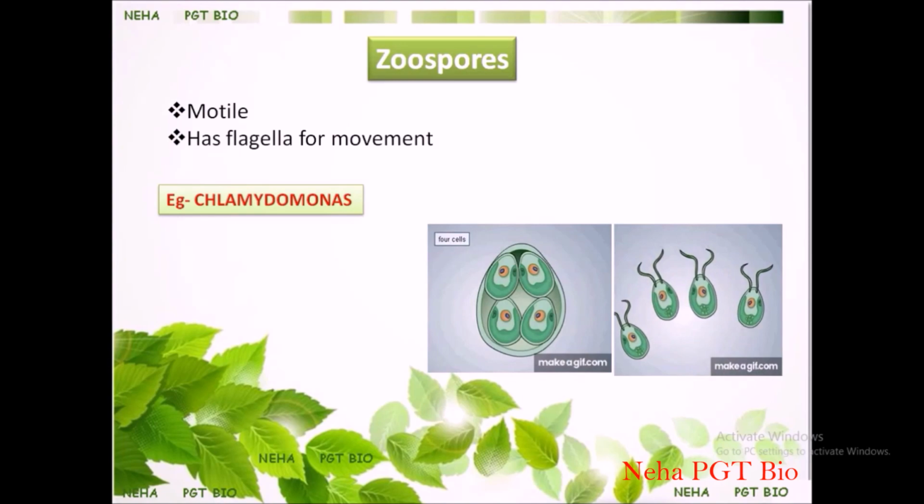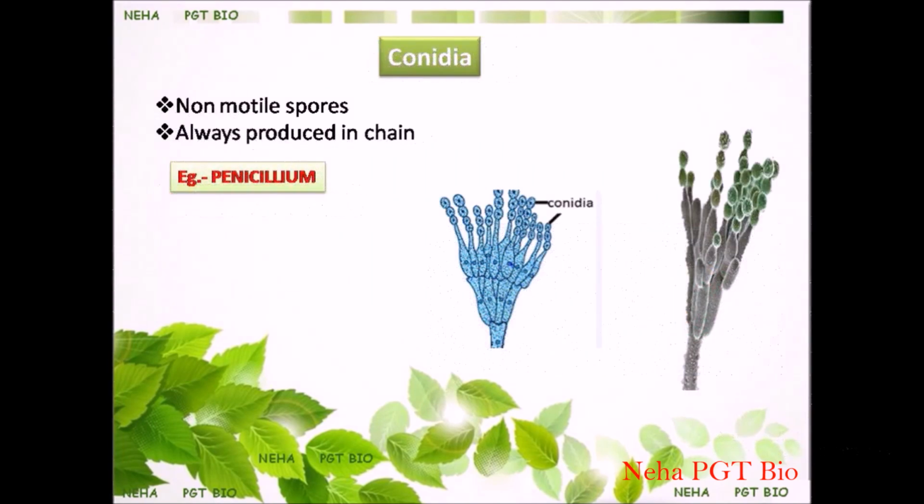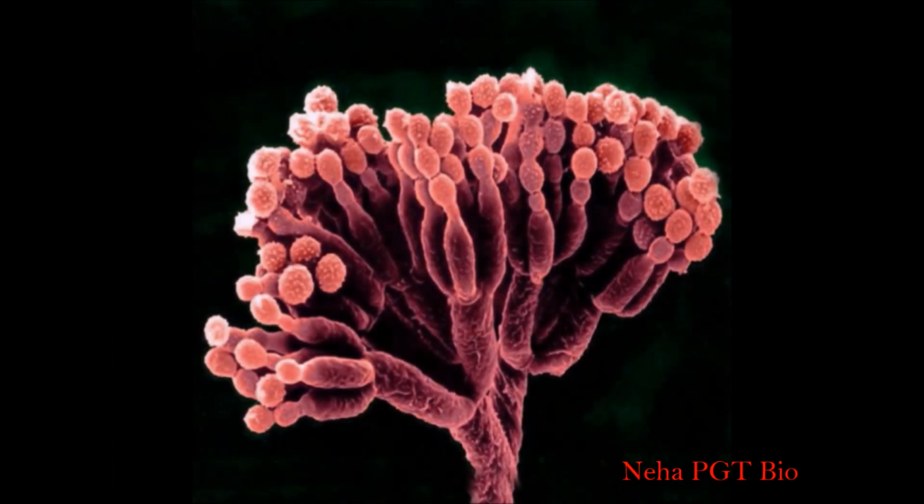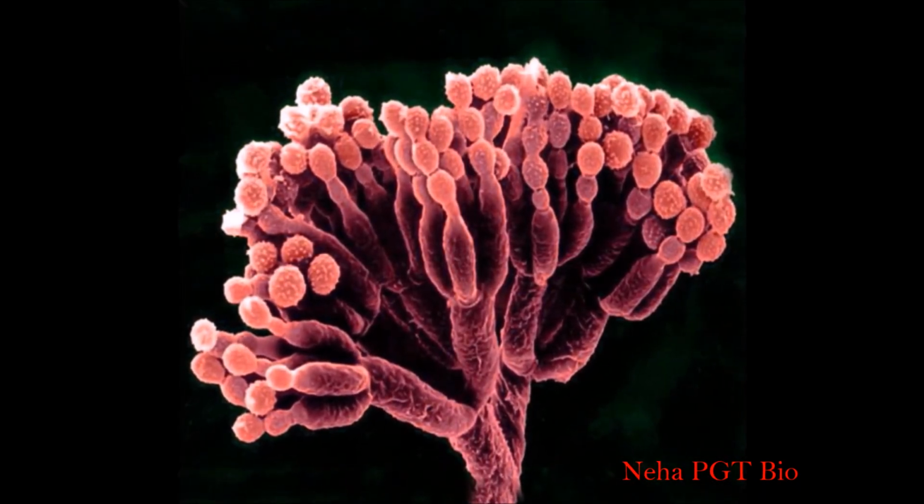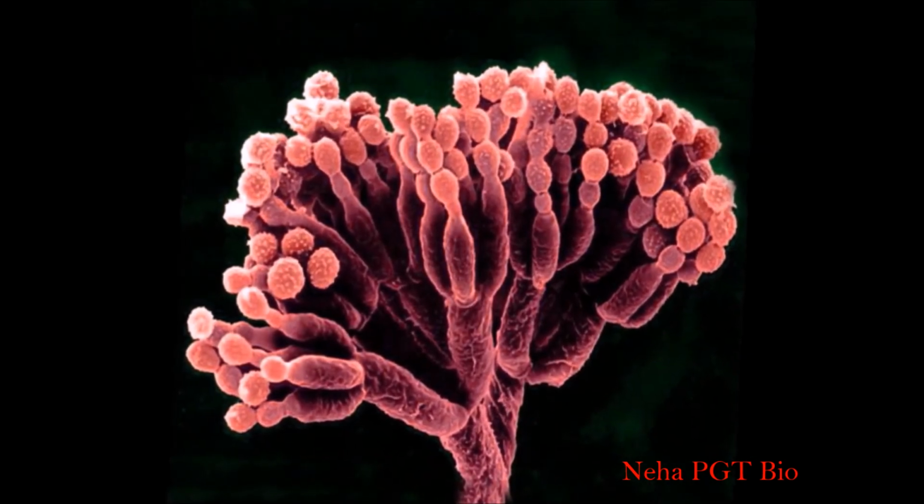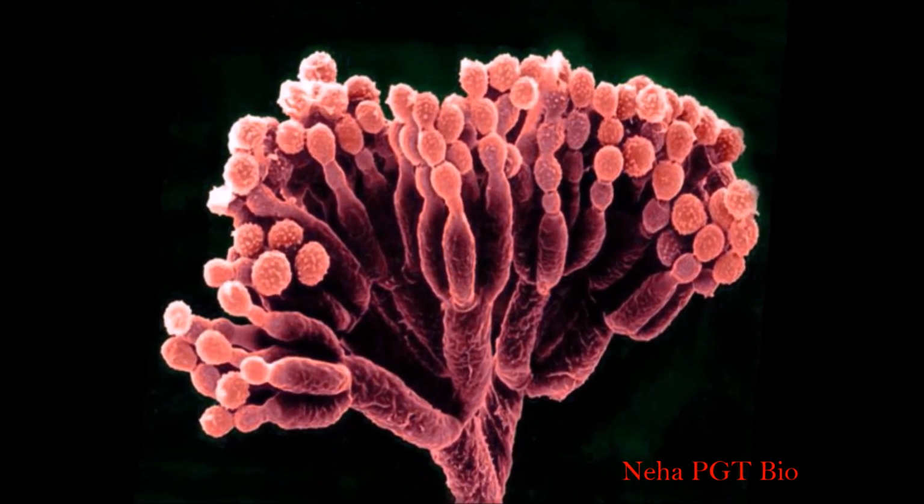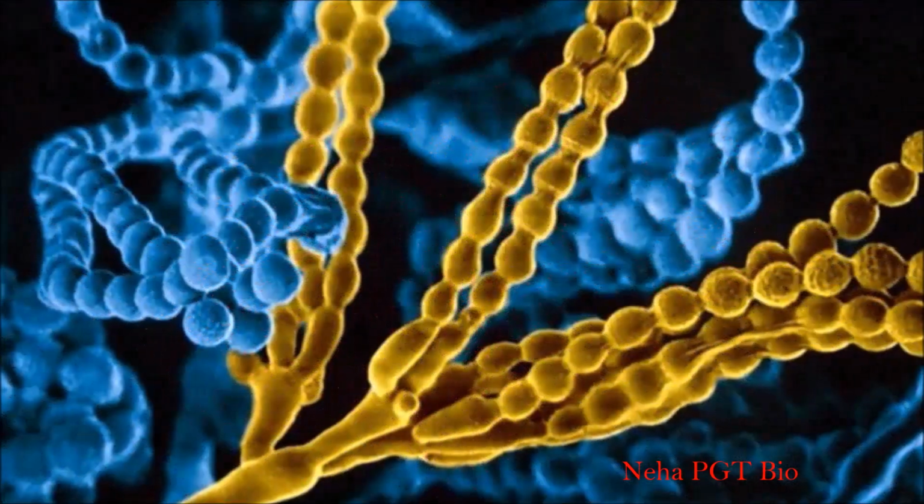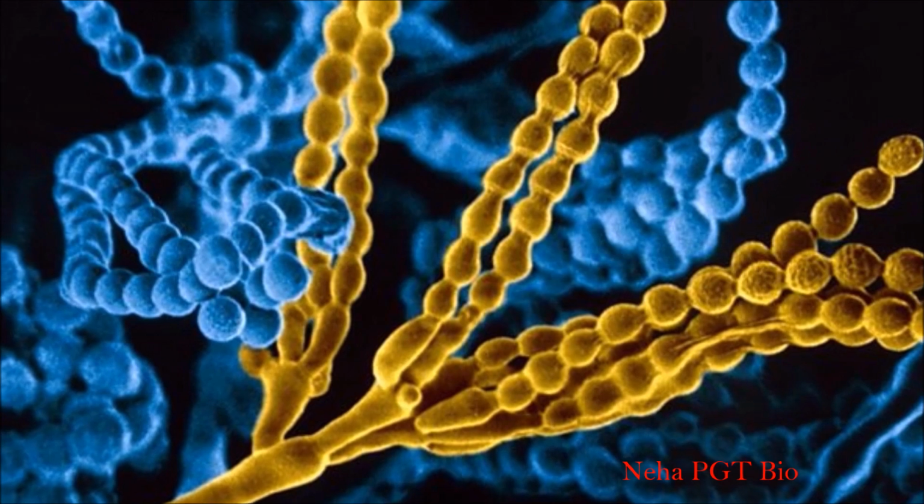Another type of reproduction by spore formation is conidia. The basic difference between zoospore and conidia is that conidia are non-motile spores and are always produced in chains. For example, in Penicillium, these tiny spherical structures are called conidia, which will get detached and will ultimately give rise to a new organism.